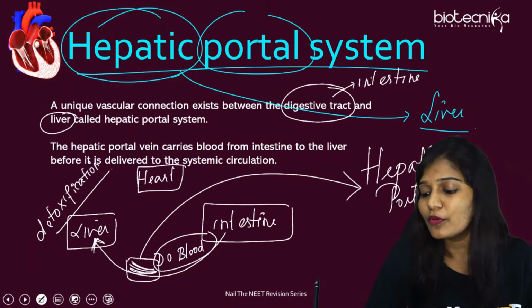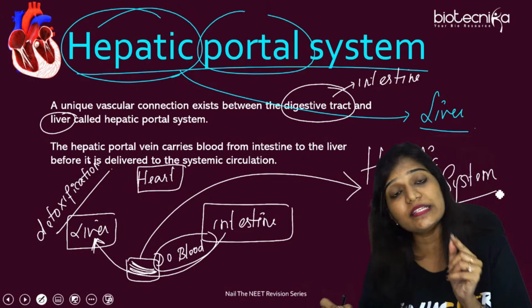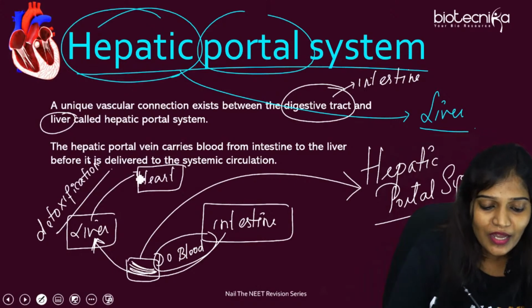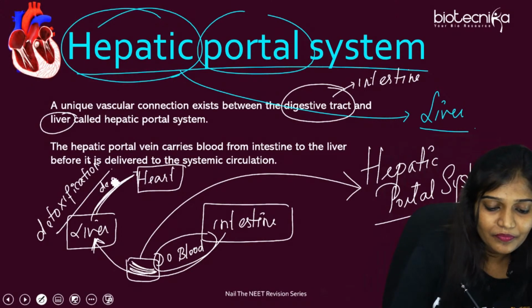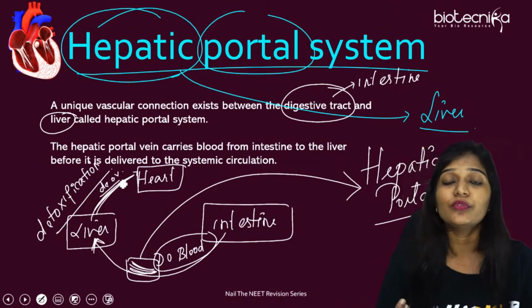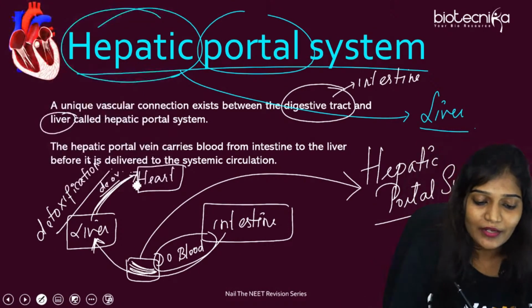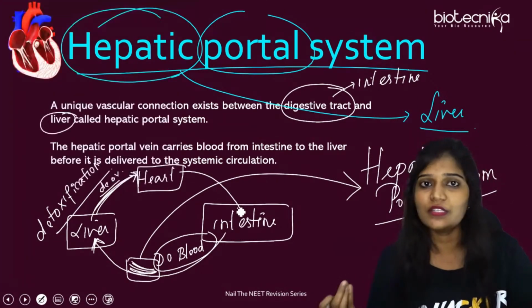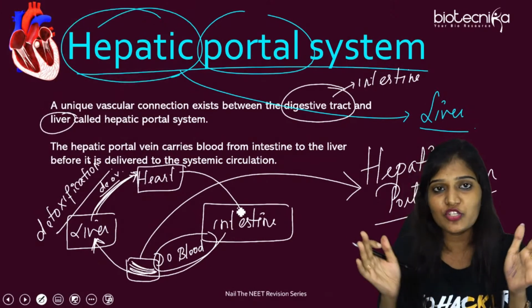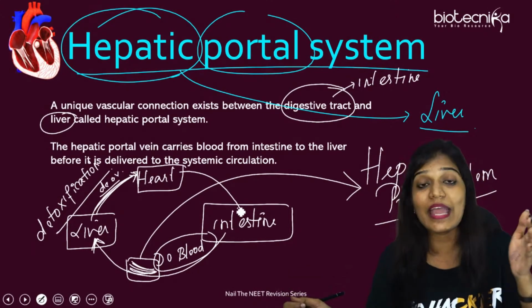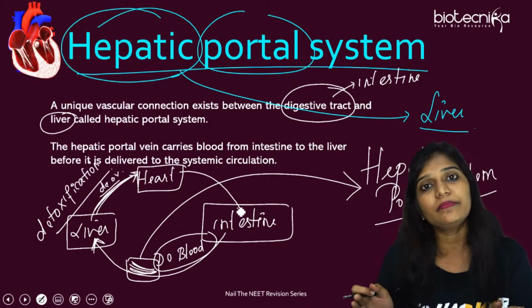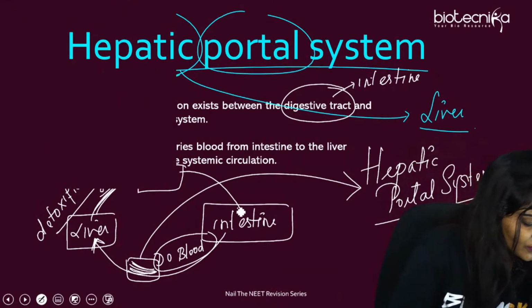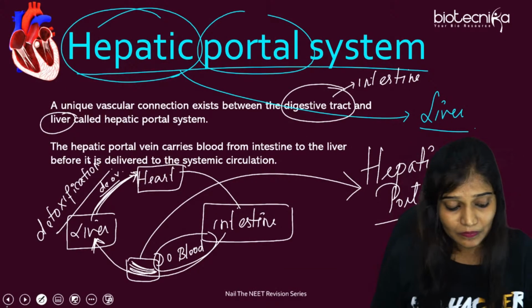So remember, hepatic portal system usually carries deoxygenated blood from the intestine to the liver, and then the liver transfers it to the heart. Deoxygenated blood through the veins goes to the heart, and the heart purifies it and then gives it to the intestine tissues for its own metabolism. So remember, hepatic portal system connects the digestive system, which is the intestine, and the liver, and carries deoxygenated blood from the intestine to the liver and then to the heart. All of you understood? Just answer me with S if you can understand.